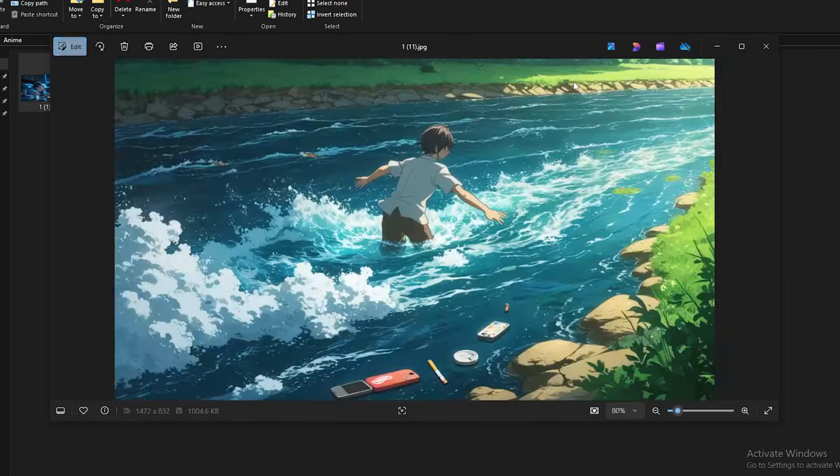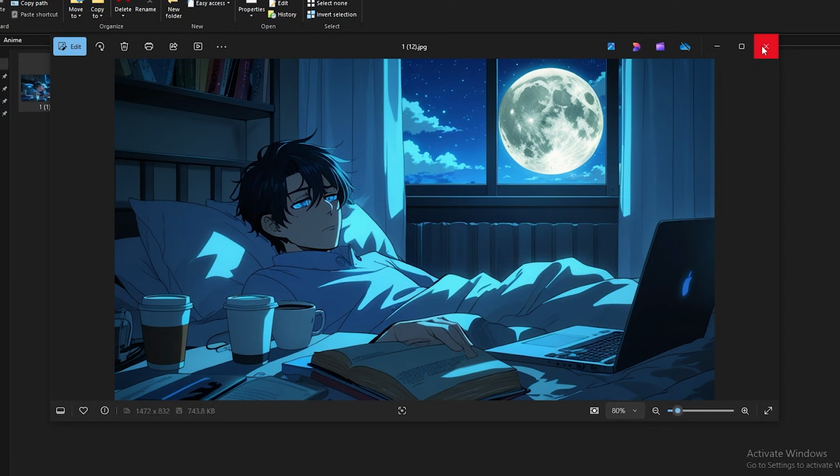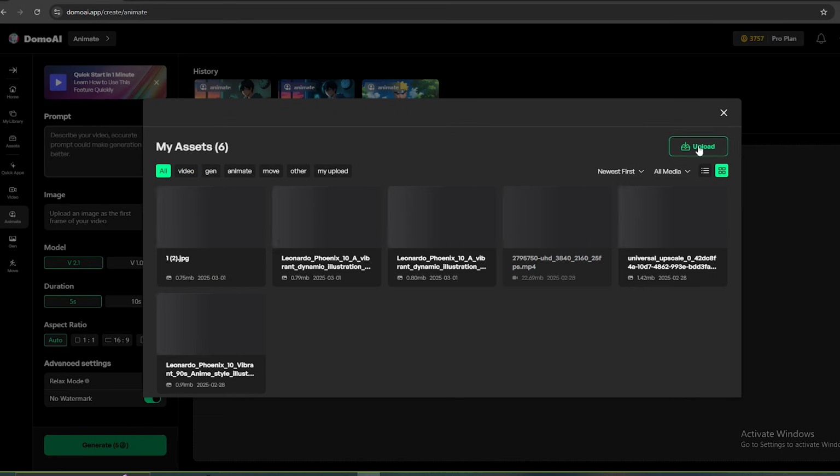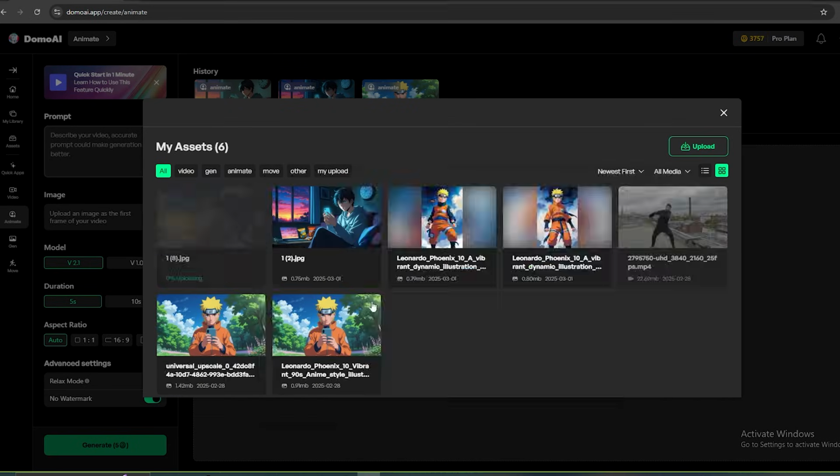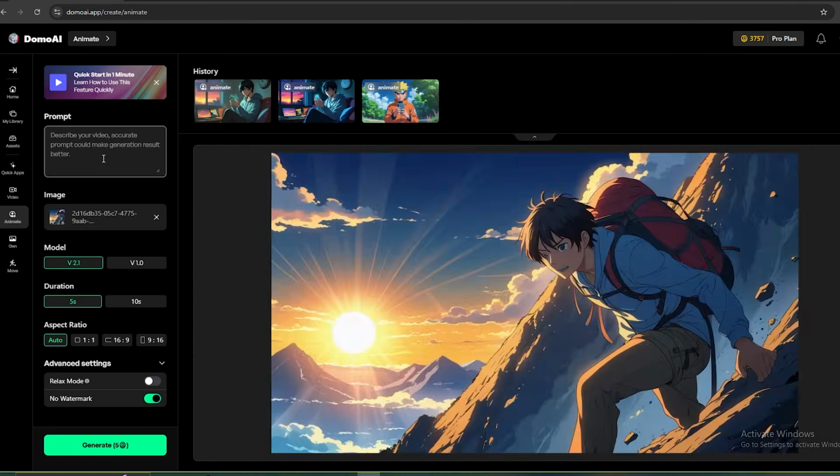Now we need to convert these into videos. You already know the process. Go to this feature, upload the images, and convert those to videos. It's really simple. After you complete that process, we need to put together all these clips and make the final video. For that, I'm gonna use CapCut.